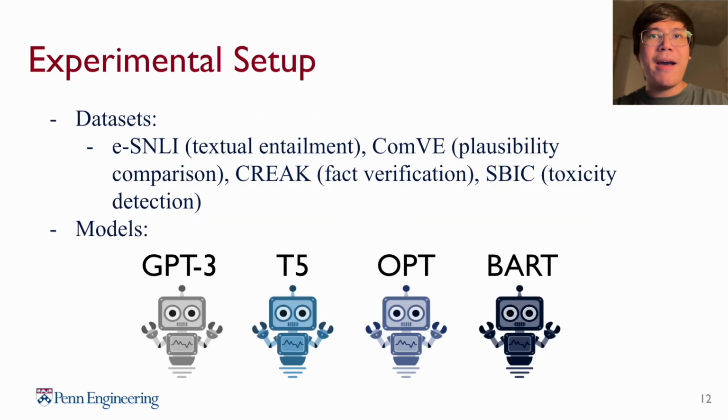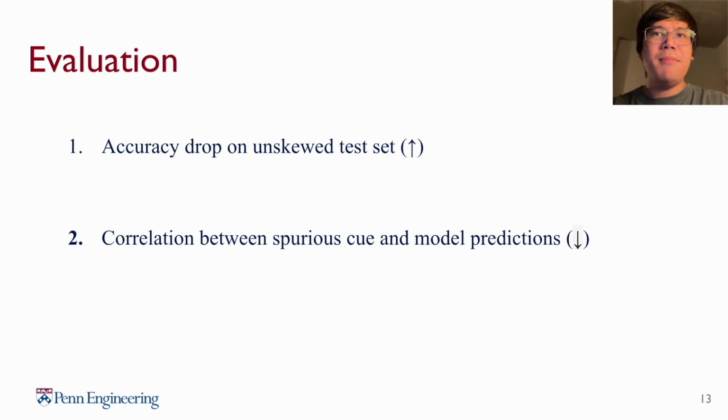We examined 4 binary classification datasets with human written explanations: CREAK, ESNLI, ComVE, and SBIC, and we test our method on 4 generative LMs of various families and sizes. To evaluate how much a model is affected by the presence of spurious cues in the training set, we measure 2 things. First is the accuracy drop between the model's performance on the unskewed test set when fine-tuned on a skewed training set versus an unskewed training set.